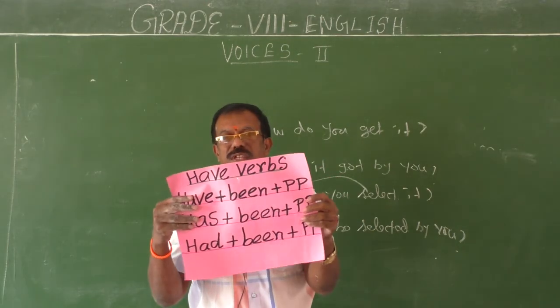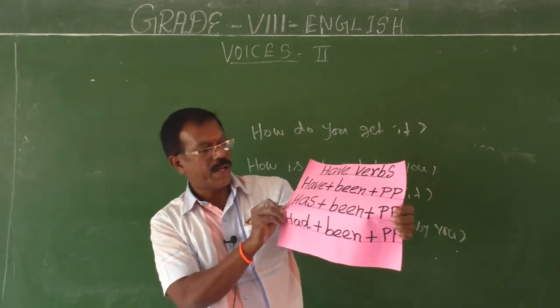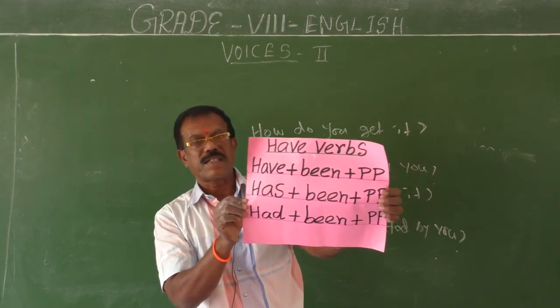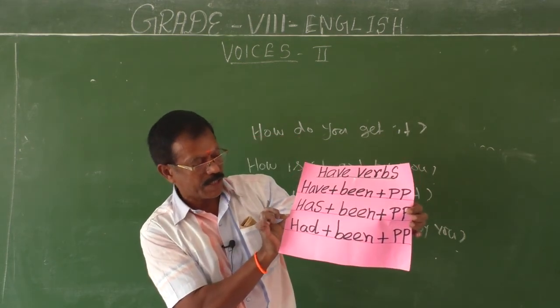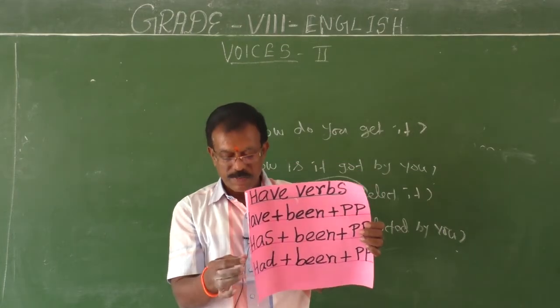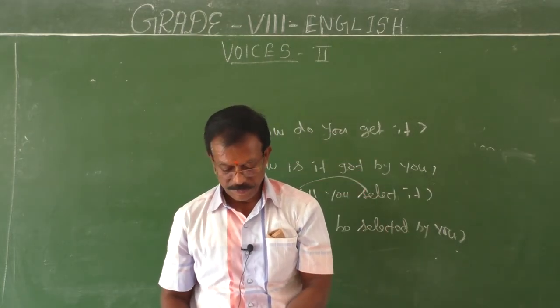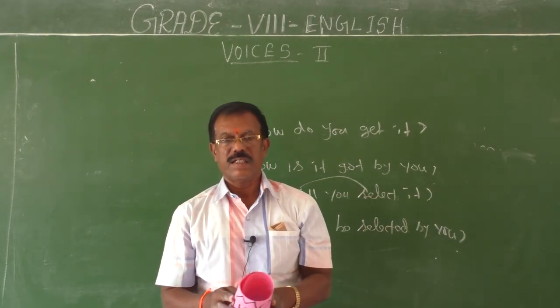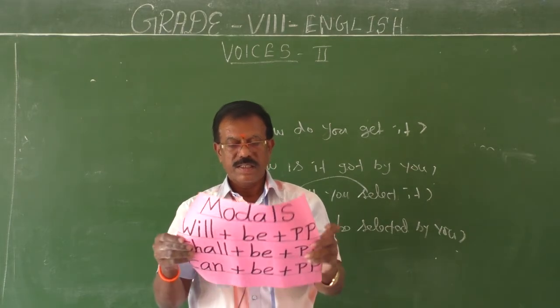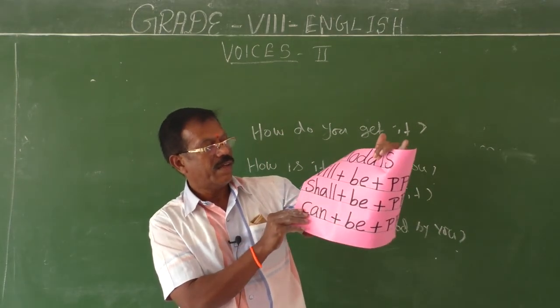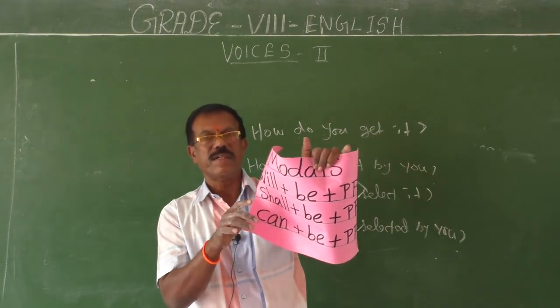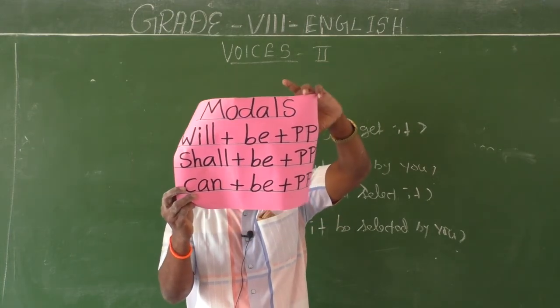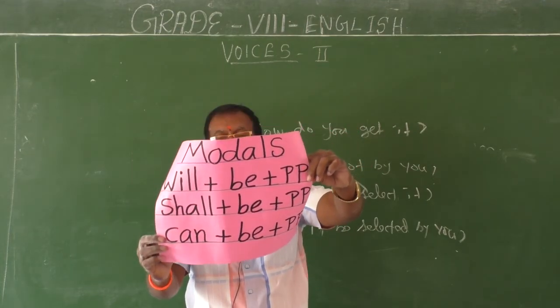How is this have verb changed in the passive structure? Have plus been plus past participle, has plus been plus past participle, then had plus been plus past participle. Okay, then modals. Modals are changed into passive in this way: will plus be plus past participle, shall plus be plus past participle, can plus be plus past participle.